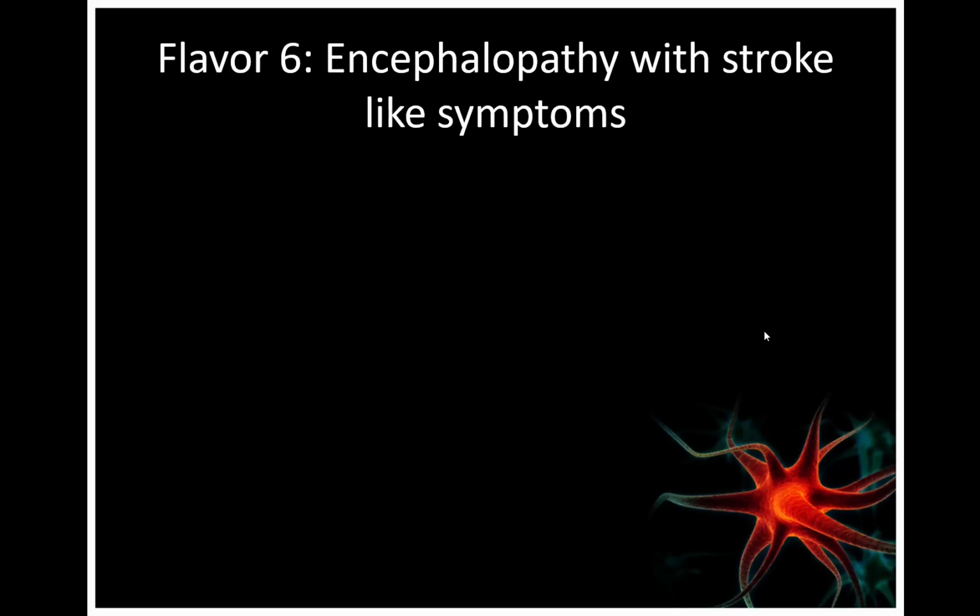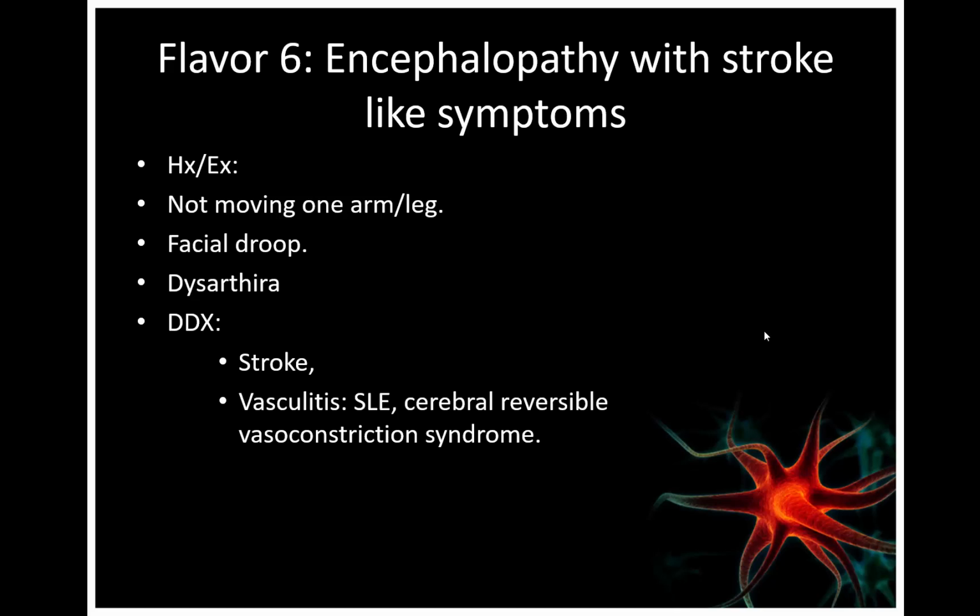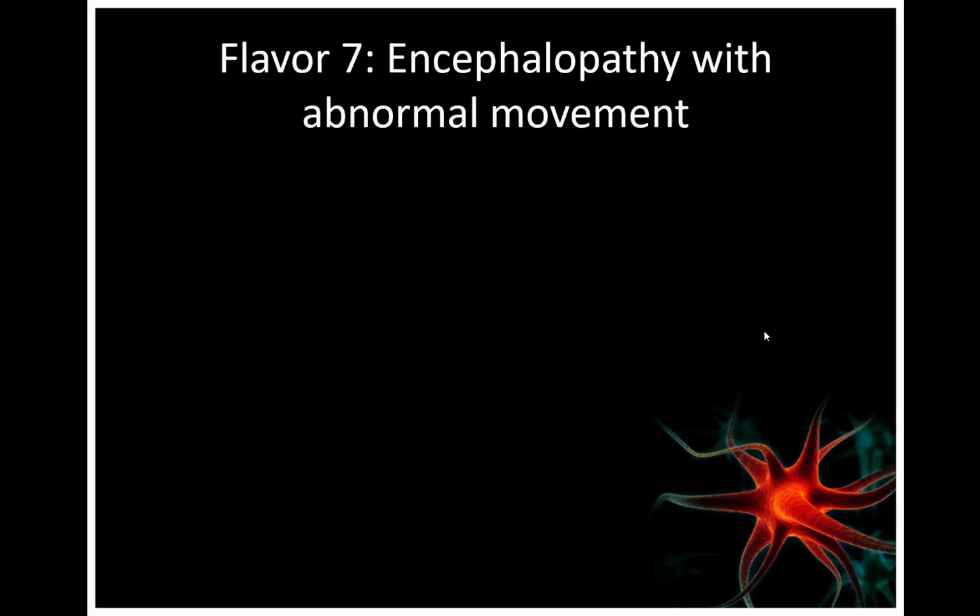The sixth flavor is encephalopathy with stroke-like symptoms. So the patient might present with inability to move one arm or one leg, facial droop, or dysarthria. The differential diagnosis includes stroke, vasculitis such as SLE, cerebral reversible vasoconstriction syndrome, MELAS, which is mitochondrial encephalopathy with lactic acidosis and stroke-like symptoms, Hashimoto's encephalopathy.